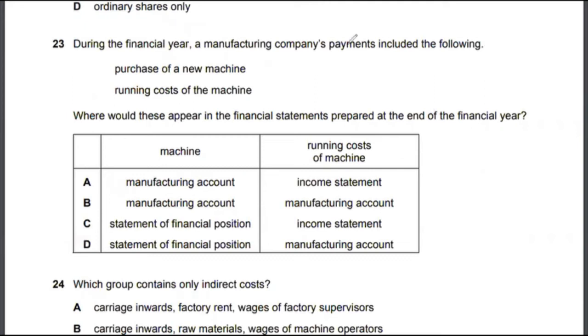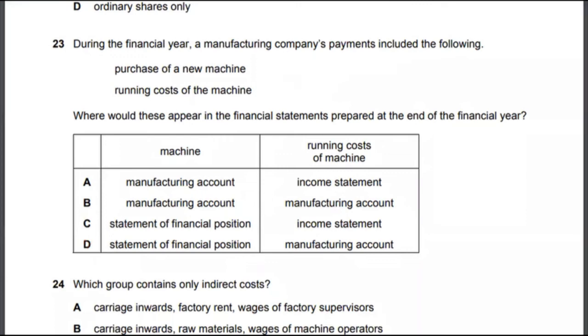Let's look at multiple choice 23. During the financial year, a manufacturing company's payments included the following: purchase of new machinery, running cost of the machine. Where would these items appear? Machine would actually appear on the statement of financial position, and running cost of machine would appear in the manufacturing account. The correct answer to multiple choice 23 would be option D.